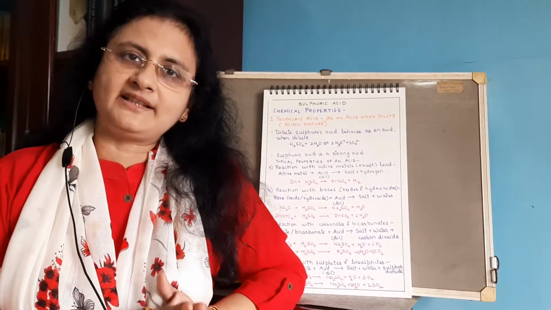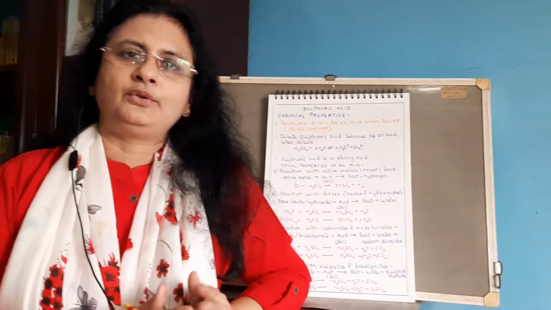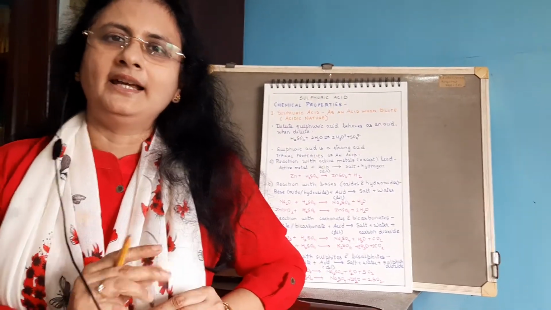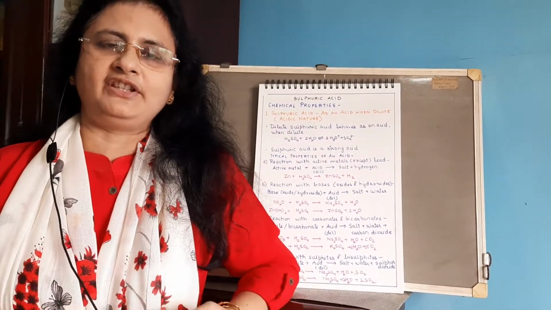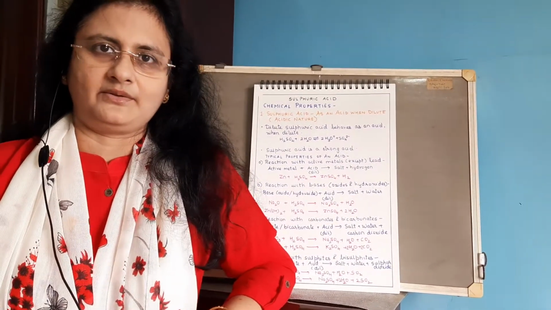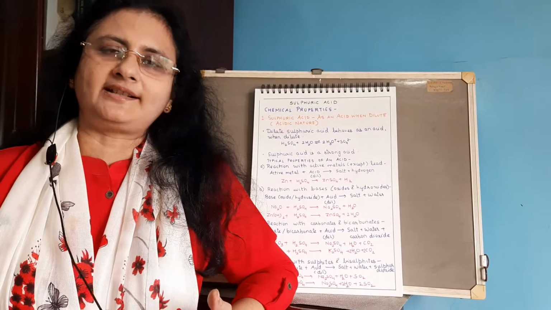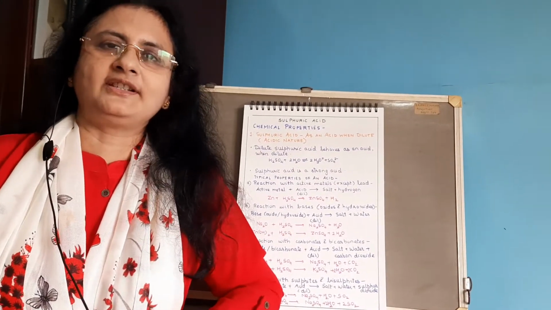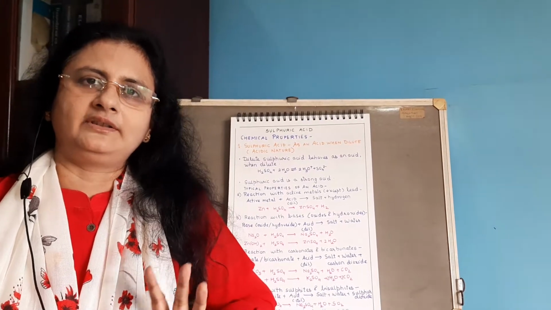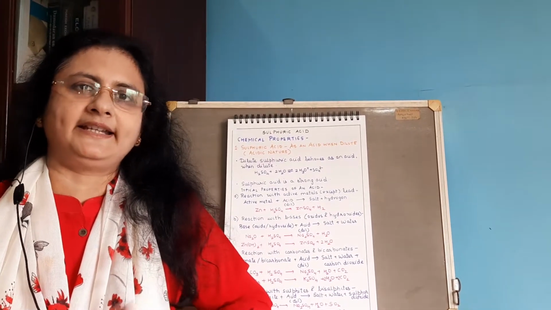Then it will react with sulfites and bisulfites to form salt, water and sulfur dioxide gas. So all these are typical properties of an acid which we have seen in hydrochloric acid and nitric acid also. Then it will react with sulfides to liberate hydrogen sulfide gas. So this is the first property, that is acidic nature.